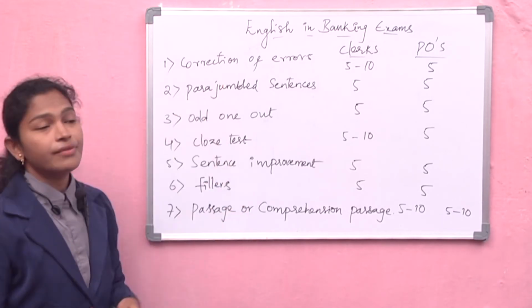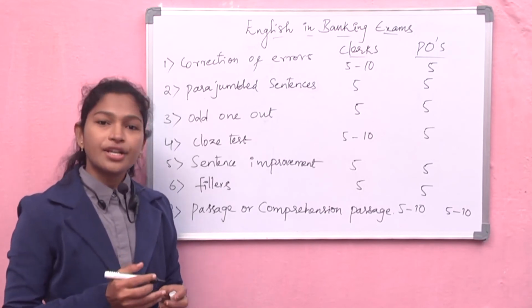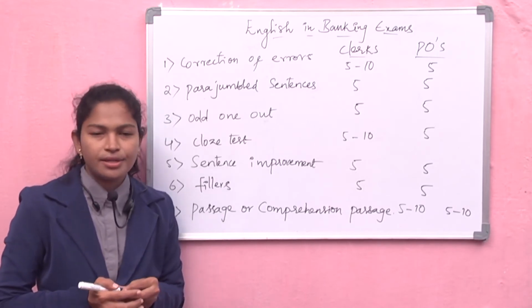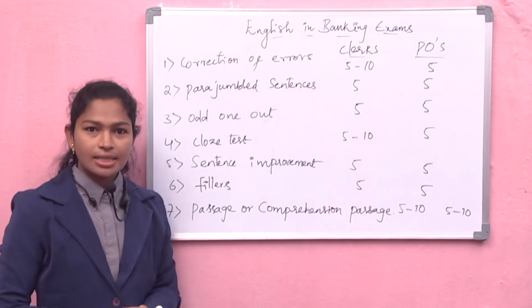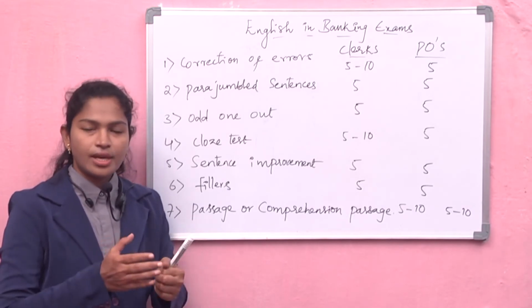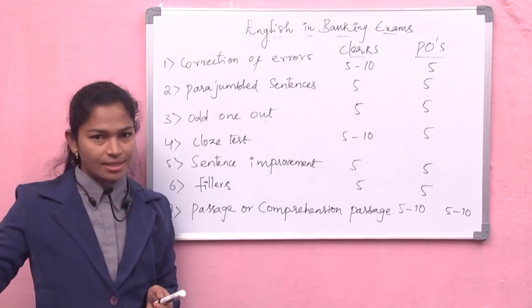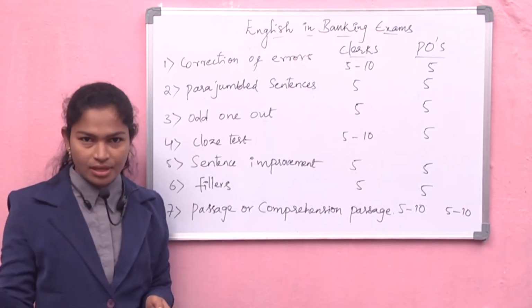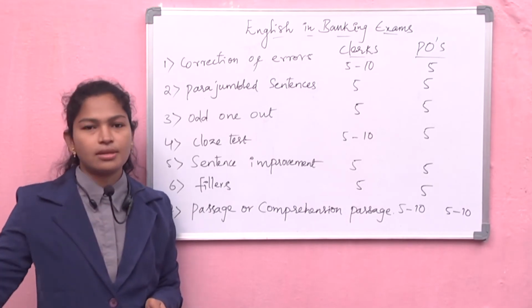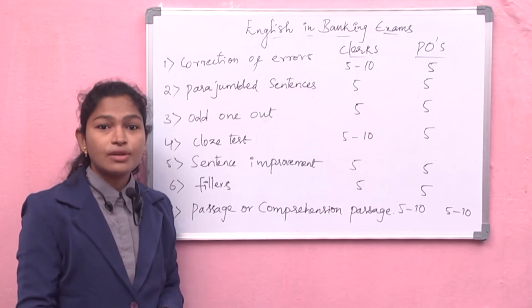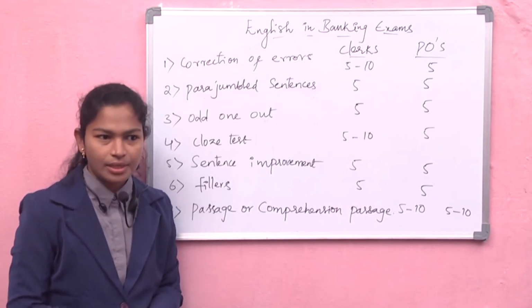See here, correction of errors. I told you that you are going to get different types of correction of errors. If they give one sentence, they may give you the whole sentence with slashes and parts A, B, C, and ask you in which part you have an error.